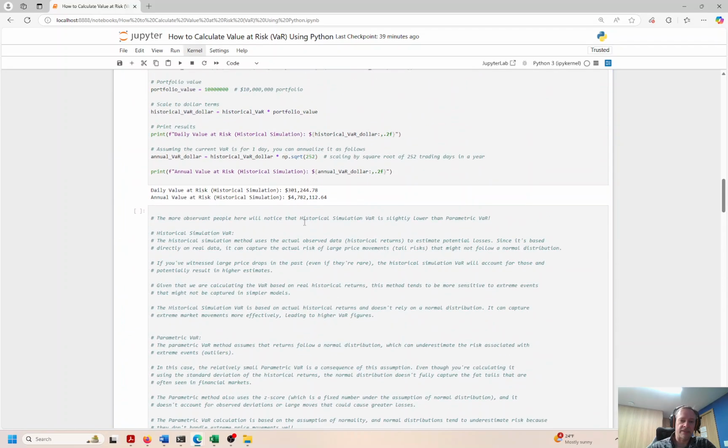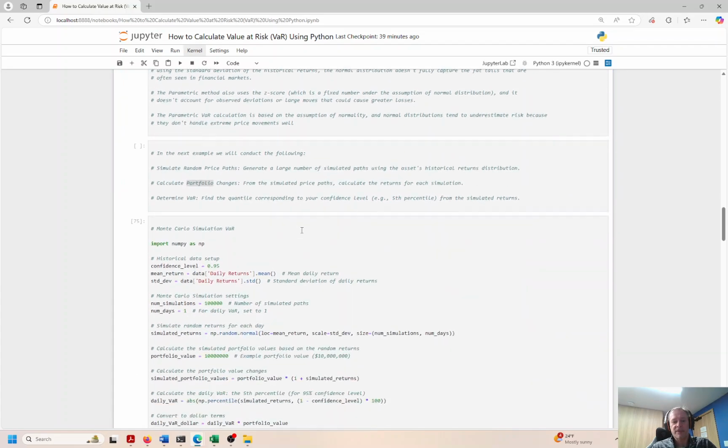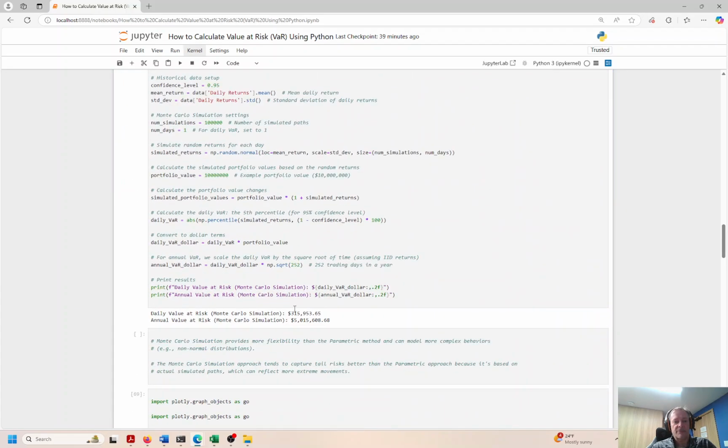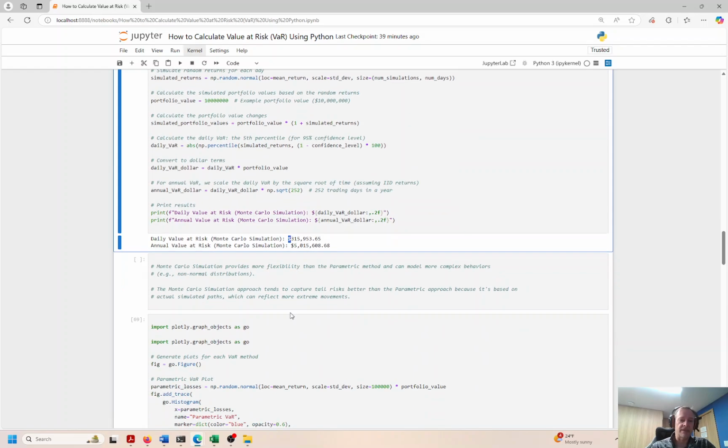Well, over here we had 301, so the historical is slightly lower because this portfolio is pretty standardized, pretty normal. This shows a higher VaR down here, so more value at risk, 315,000. With 95% confidence, we're not going to lose more than that. We could, right? There's a 5% chance that we could, but it's highly unlikely.